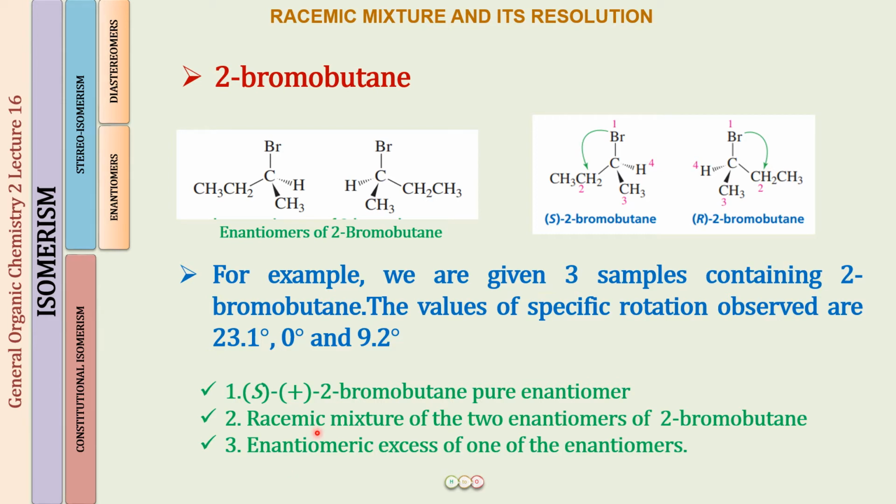Now, what do we mean by a racemic mixture? What do we mean by this enantiomeric excess? This is what you are going to learn in this lecture, and then you will be able to tell why this value of 0 degree came, why this value of 9.2 degree came, and this was obviously the pure enantiomer. So there should be no doubt that the S plus 2-bromobutane has a specific rotation of 23.1 degree. Okay, so now let us learn about, first of all, the racemic mixture.